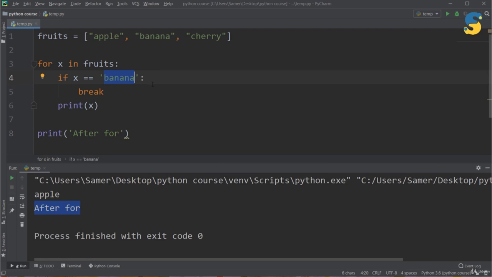This happens because when x equal to banana, the interpreter finds the break statement, so it will directly exit from the loop that has this break statement and will continue from the first line after the for loop.